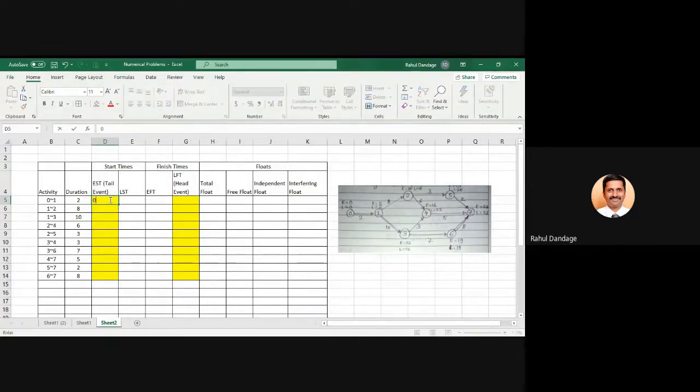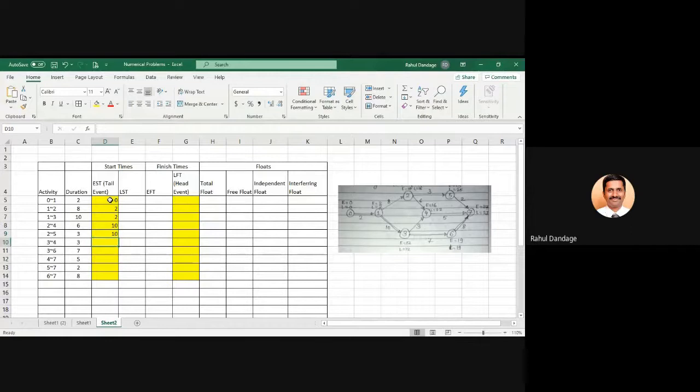Now, can you tell me the values for the 0 to 1 activity? EST is 0. For 1 to 2, EST is 2. Tail event is 1, EST is 2. 1 to 3, again tail event is 1, EST is 2. 2 to 4, EST value is 10. 2 to 5, 10.